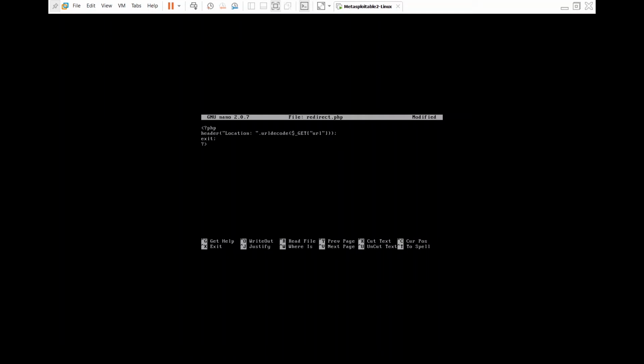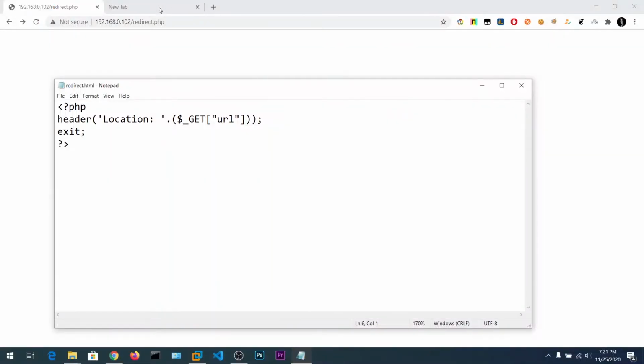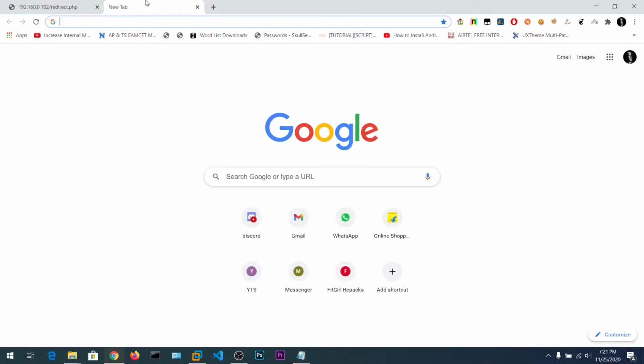Okay, now it's perfect. Now let's save this. What this urldecode function does is it will take the value, decode the URL, and append it to this location.